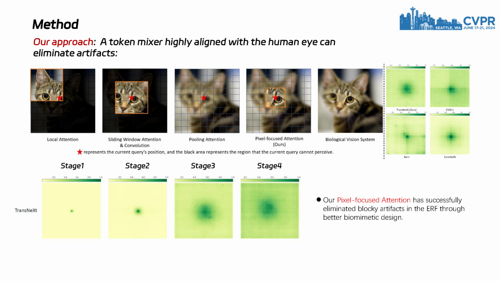We propose a token mixer highly aligned with human vision, named pixel-focused attention. We successfully eliminated blocky artifacts in the ERF from stages 1 to 3 of the hierarchical backbone using this bionic design. Our design simulates the fine perception of foveal vision and the coarse-grained perception of peripheral vision. Our design can match the local priors of the image, possessing priors comparable to convolution while giving each token on the feature map a global receptive field.